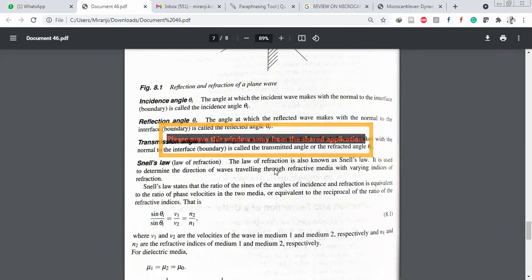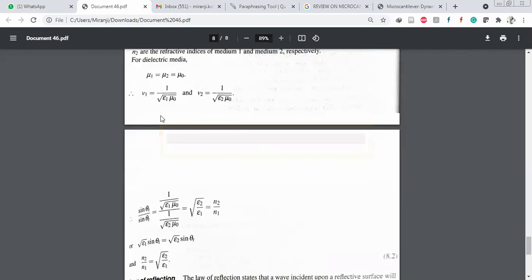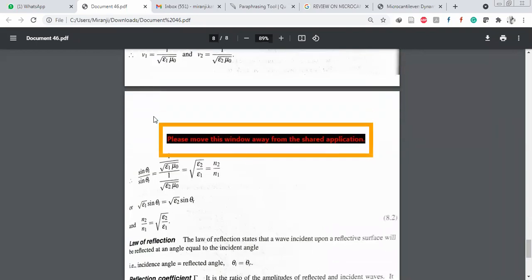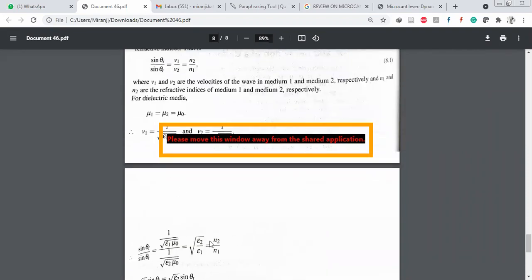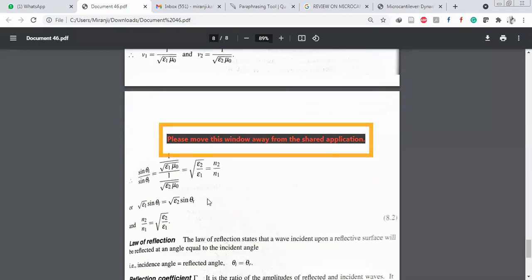But for a dielectric medium, mu 1 equals mu 2 equals mu naught. That is, v1 equals 1 by square root of mu naught epsilon 1, and v2 equals 1 by square root of mu naught epsilon 2. So sin theta i by sin theta t equals square root of mu naught epsilon 2 by square root of mu naught epsilon 1. The two mediums are different, so mu naught cancels, giving square root of epsilon 2 by epsilon 1 equals eta 2 by eta 1.